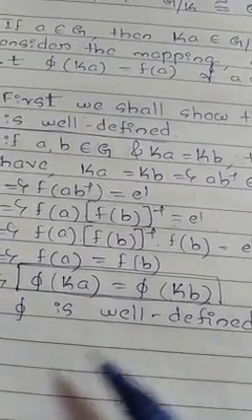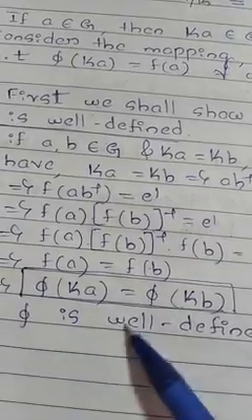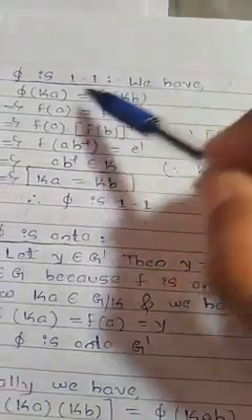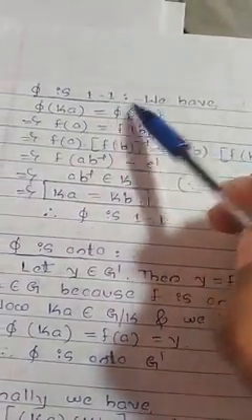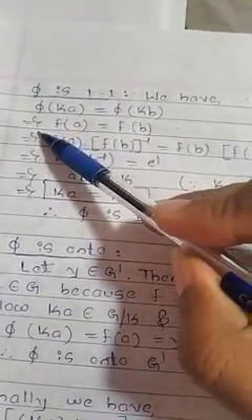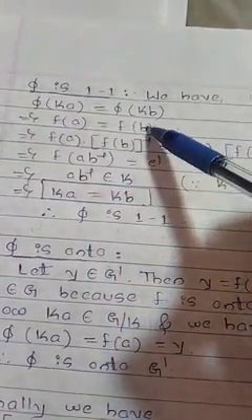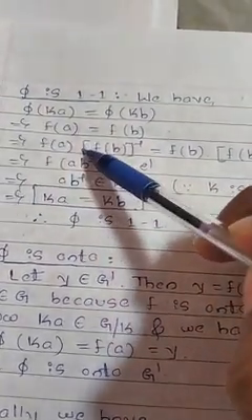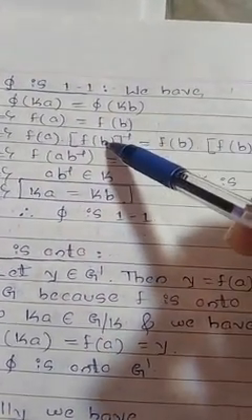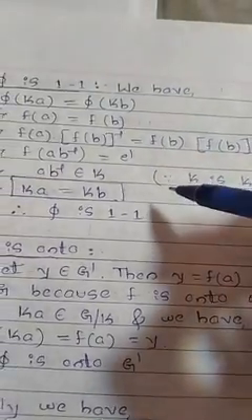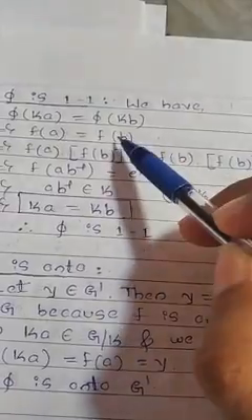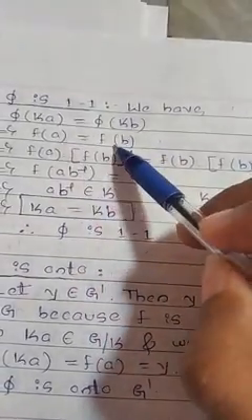Next, to show that pi is 1-1, pi is onto, and pi is a homomorphism, let's see one by one. We have pi of Ka is equal to pi of Kb. That means what? F of a is equal to f of b.